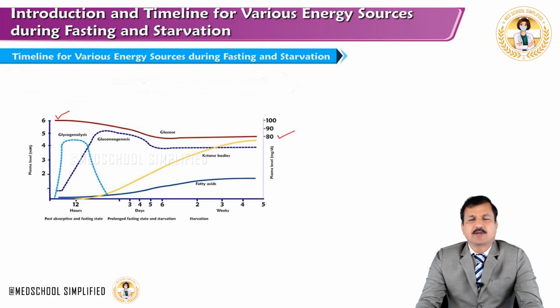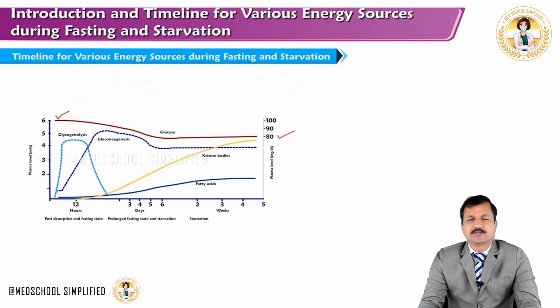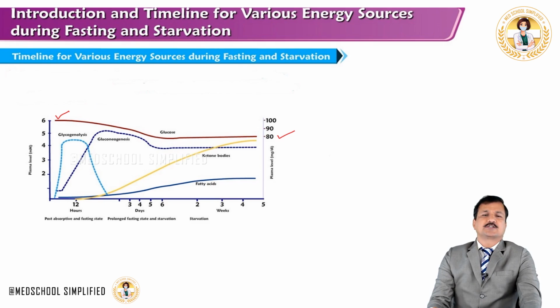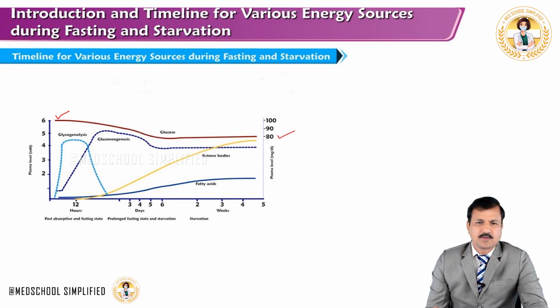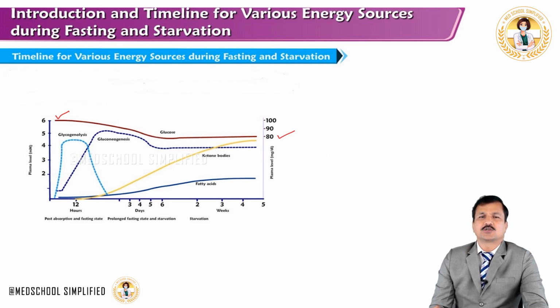And by this time our brain starts to use ketone bodies. Although it is not yet adapted to use ketone bodies, it starts to use them, and it takes 2 to 3 weeks from that point to completely adapt to using ketone bodies and decrease its use of glucose. And that's how ketone bodies are used by the brain and also other organs, and the glucose is spared by the brain for the red blood cells.